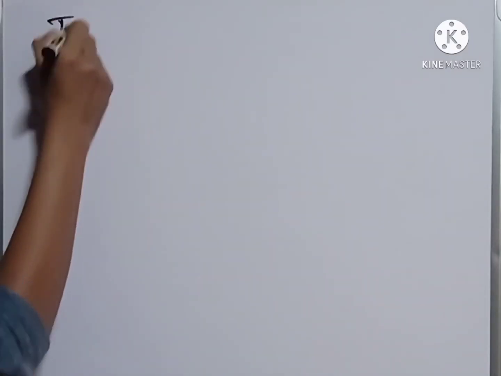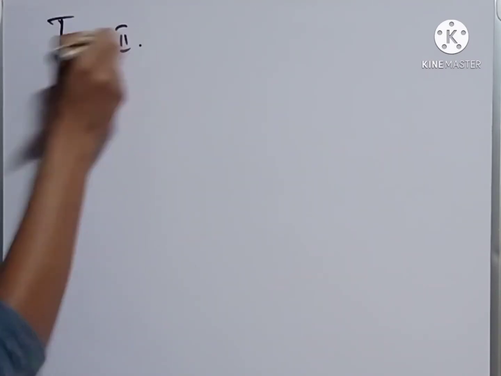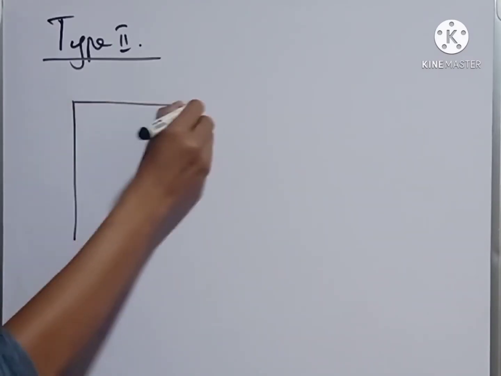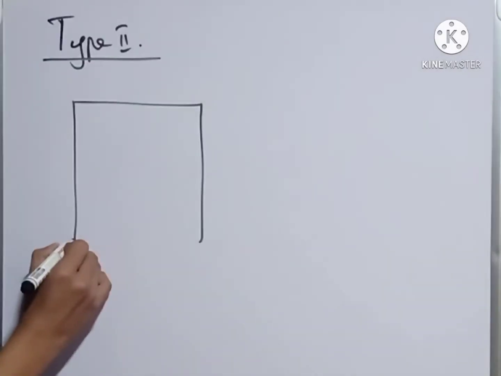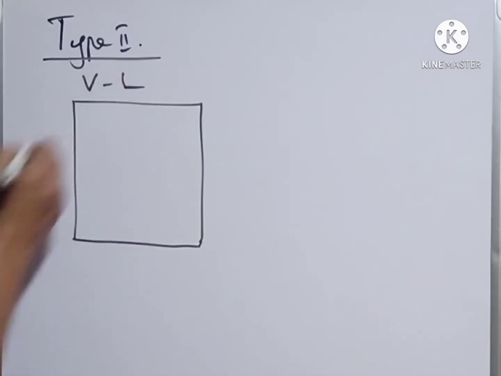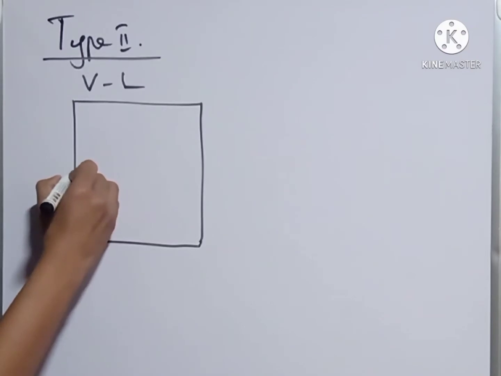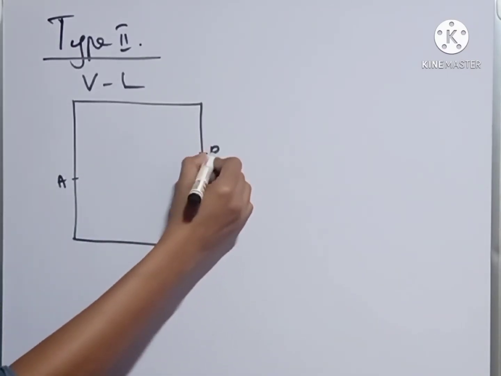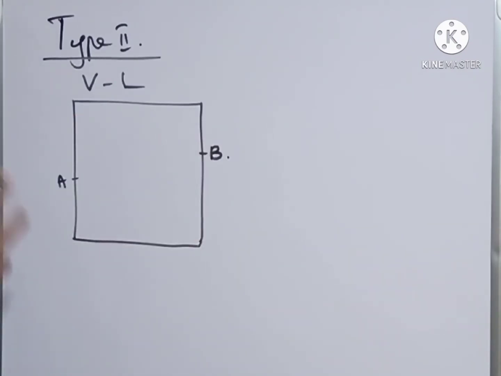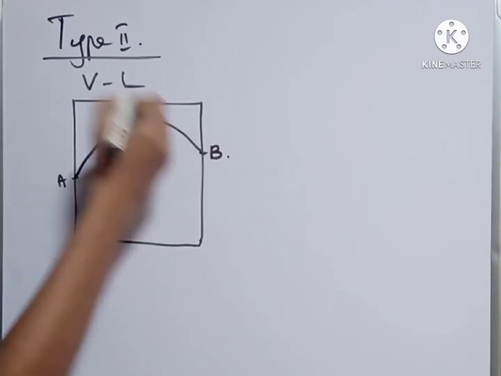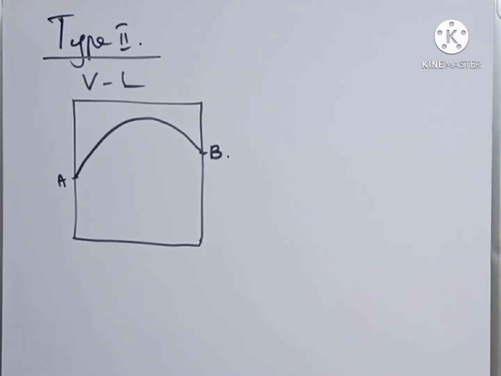Then next one is type 2 binary liquids. Here the vapor composition, liquid composition curve for A and for B. So we know type 2 liquid shows large positive deviation. So the liquid composition curve will be like this, a discontinuous curve.